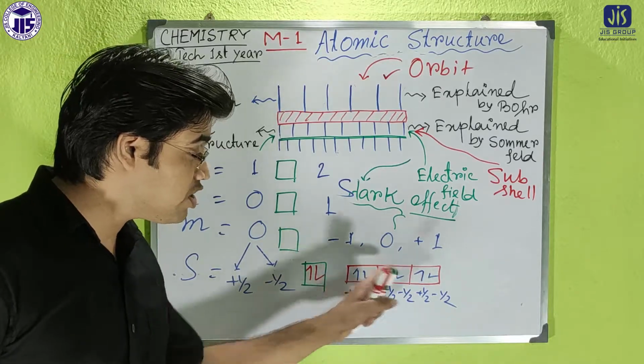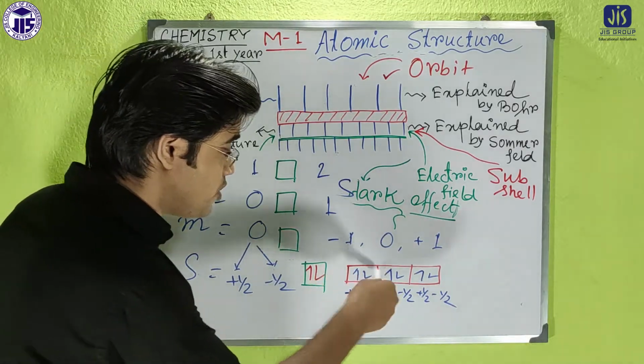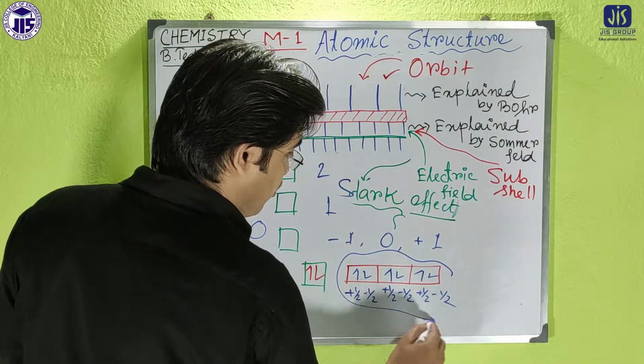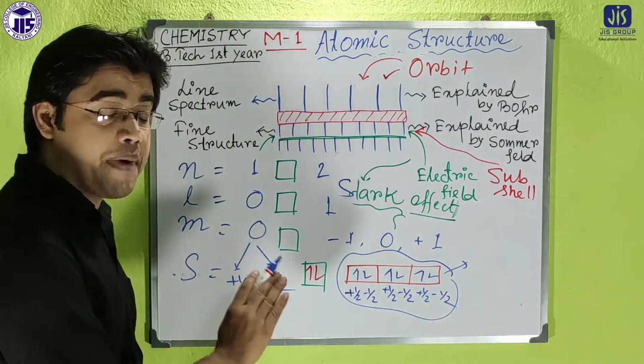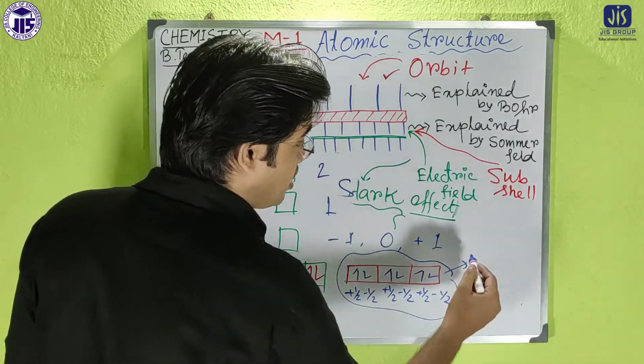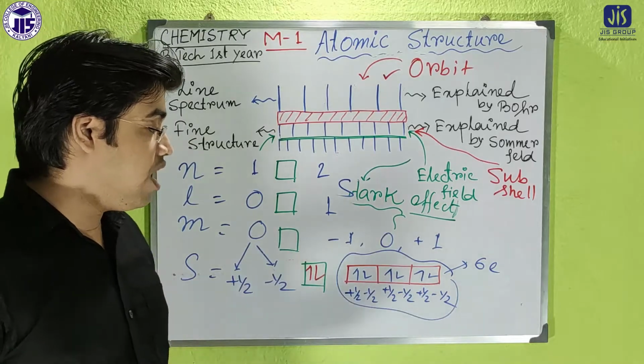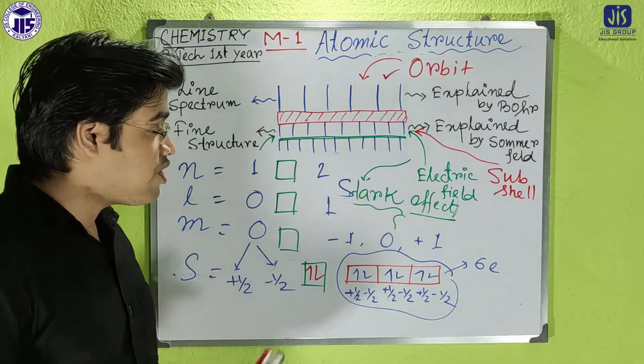Each orbital has 2 electrons in opposite directions. So from here we can consider that the maximum carrying capacity of the p orbitals will be 6 electrons.